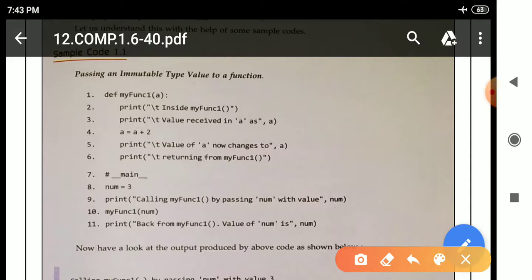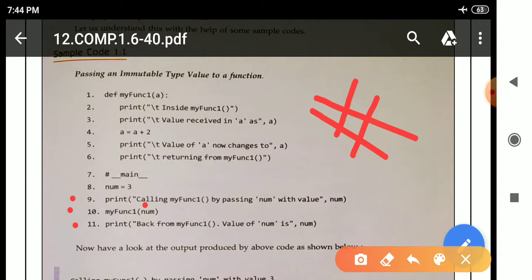this is a comment line. This symbol in Python is known as a single line comment. After that, underscore main underscore is written. In line 8, num is equal to 3 is written. In line 9, a print statement is written. In line 10, again my func1 is written, and in this parenthesis num is there, which is known as the argument. And in line 11, again a print statement is there.